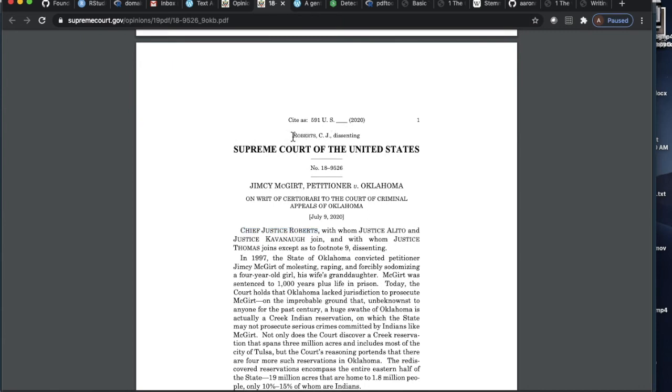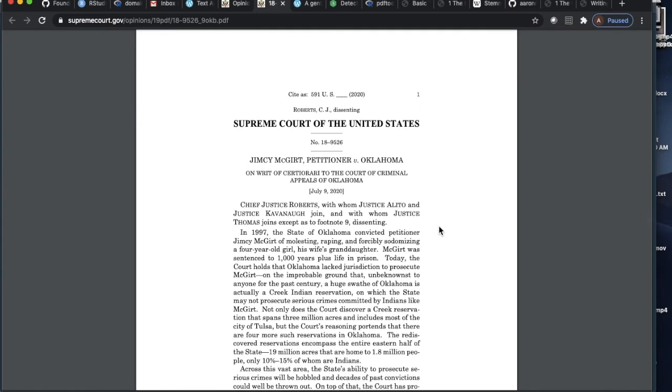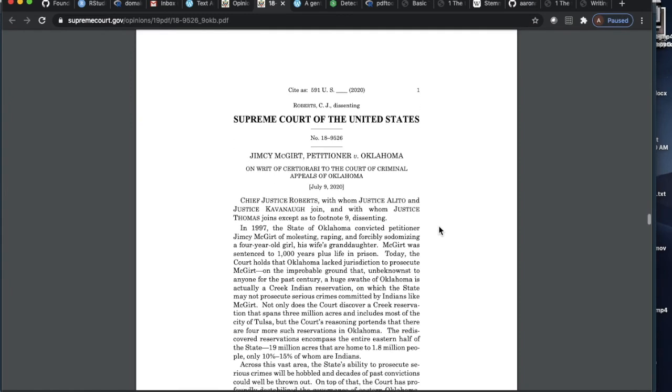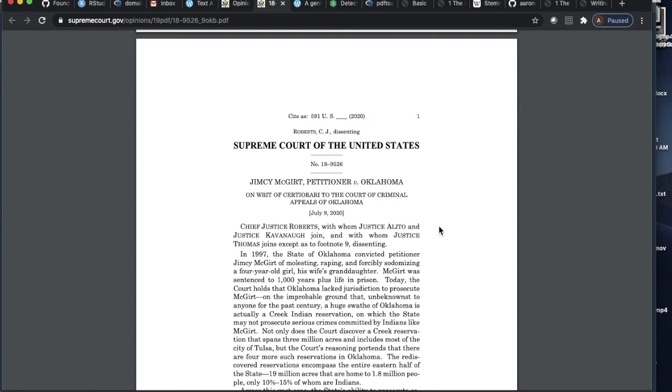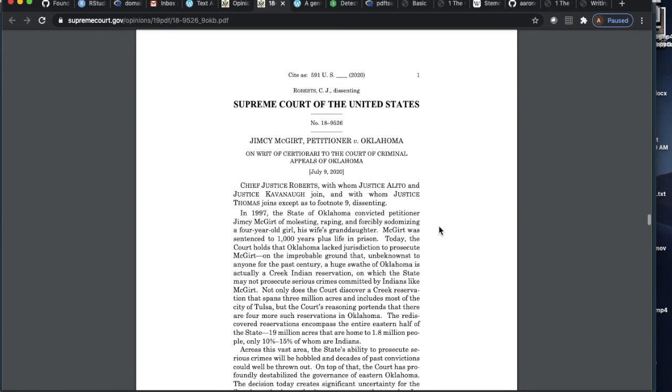These dissenting opinions can be identified by header text that is also fairly unique. At the top of each page of the dissenting opinion, you're going to find this header text that says Roberts, C.J., dissenting. Following Chief Justice John Roberts' dissenting opinion, Justice Thomas filed his own dissent. So this case is going to have one majority opinion and two dissenting opinions.